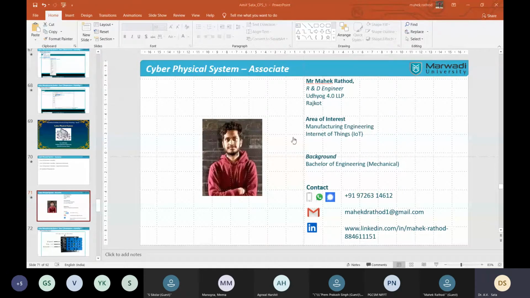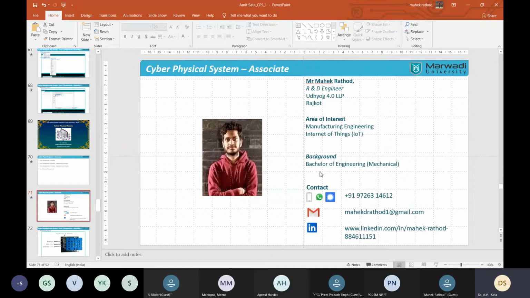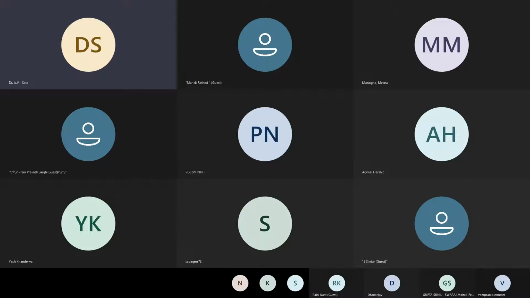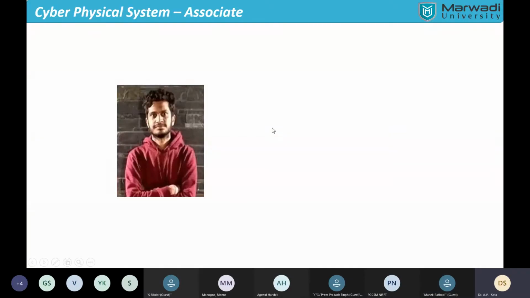Mahek, are you using a double screen, with the monitor and the laptop both? Hello. Actually, my mic was muted. Sorry. But your screen is not in full mode. Hello. Is it visible now? Yes, now it is visible.